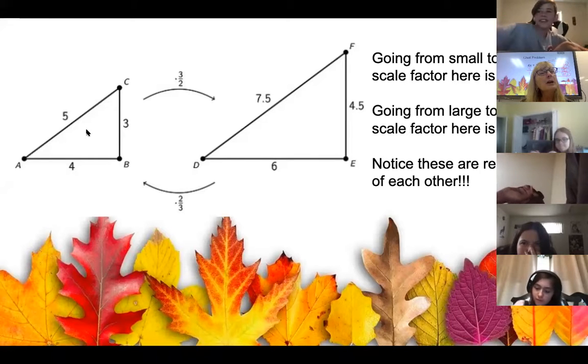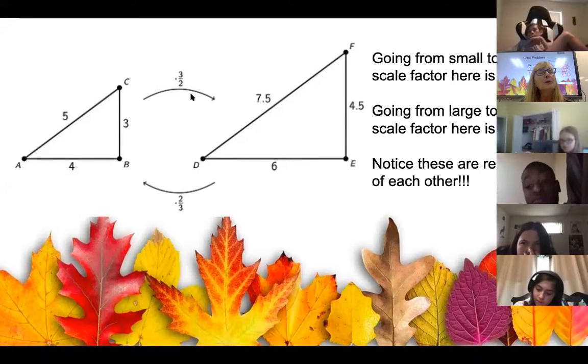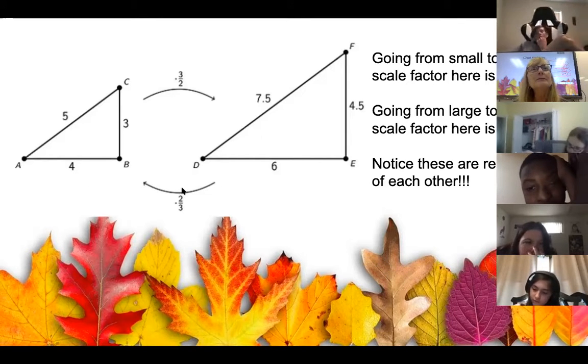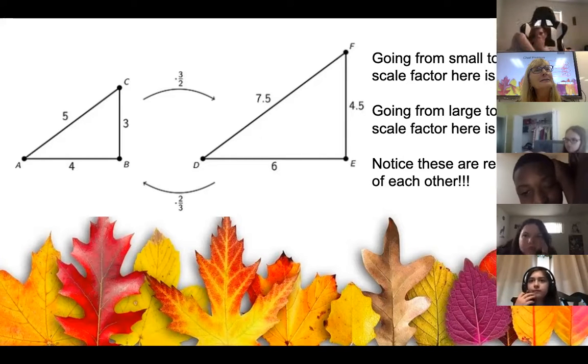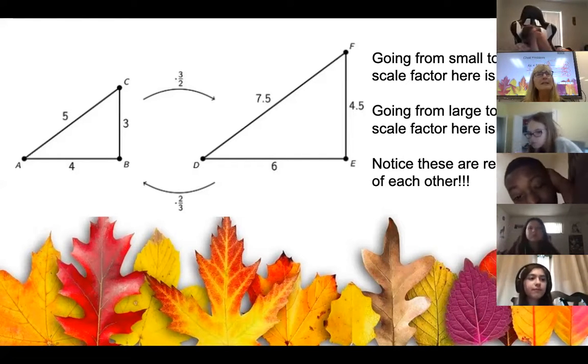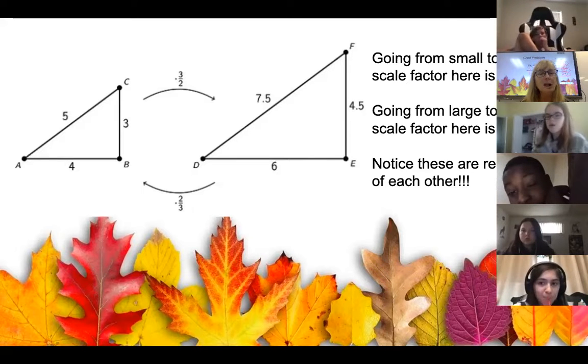So when we're going from the original to the copy, we multiply it by the scale factor. When we go from the copy back to the original, you multiply it by its reciprocal. Okay? Does that make sense? I see some of you writing down notes. I'm very impressed. Good job.